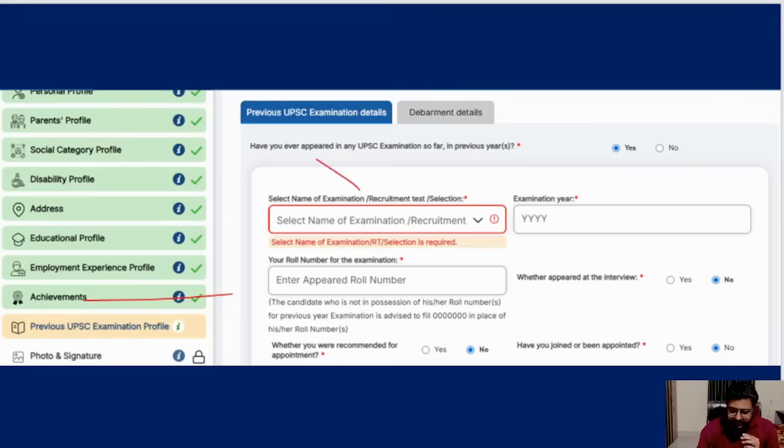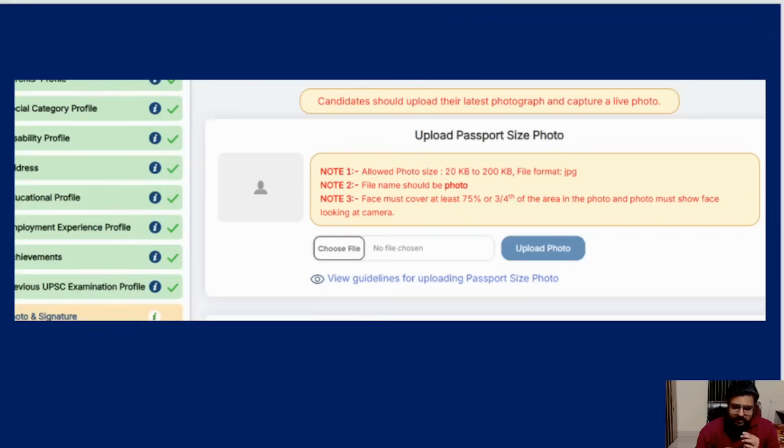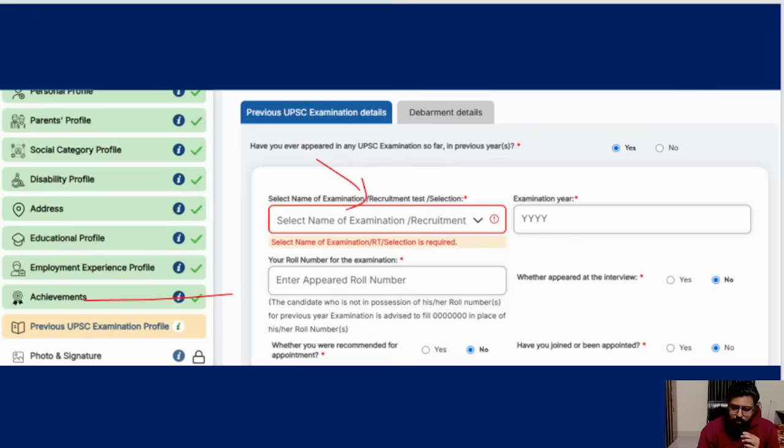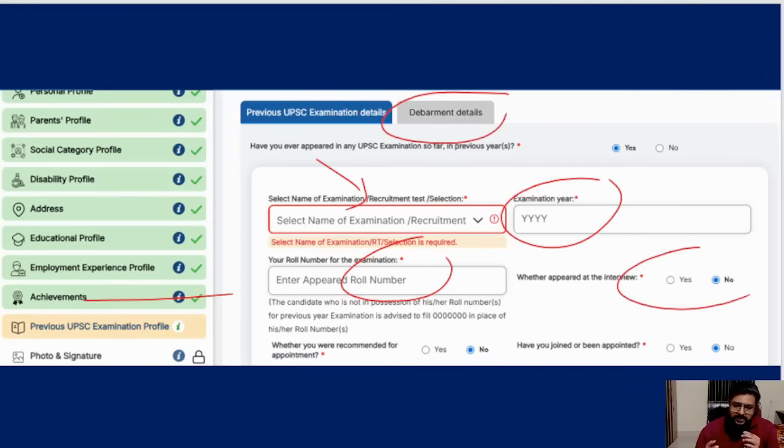Okay, so the name of the examination, that is not only the civil services exam, but CAPF, CDS, everything which is under UPSC, all those things you have to fill in. The examination year which you gave and your roll number, these are all starred. Okay, you have to give this, and then whether you appeared in the interview stage. Like that, every detail of that particular exam, and multiple exams you can add. Once you do one, add, then again add. Then debarment details, obviously nobody will be debarred. So everything you have to fill in, the basics.